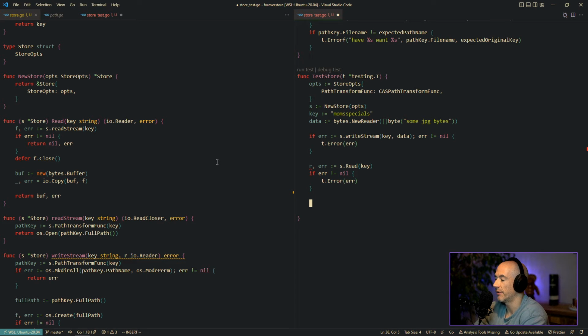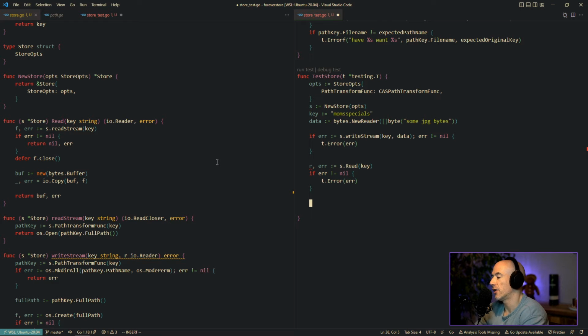Now we have this reader, right? And I think it's important to return a reader because then we are flexible. If you just return the bytes, I think it was important to close the file, so we don't need to do that later on, but a reader is important to have.